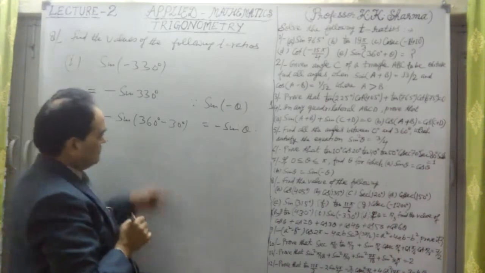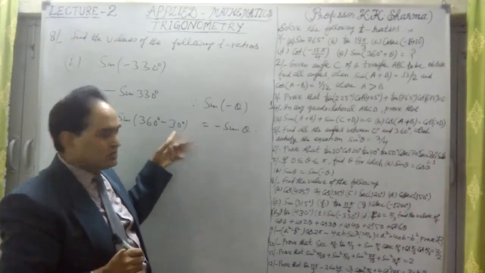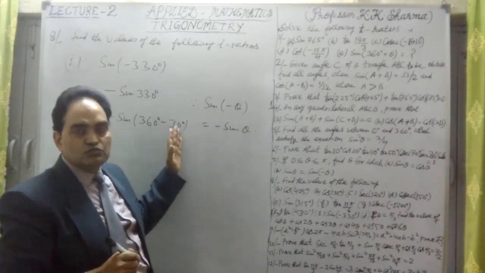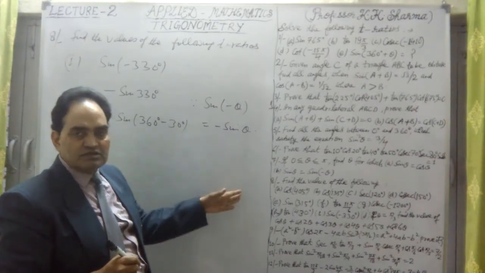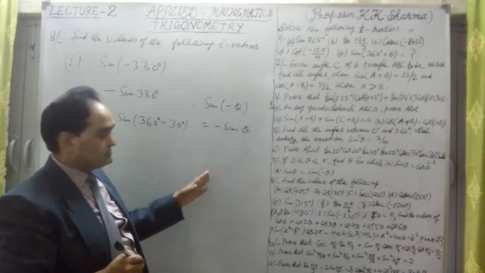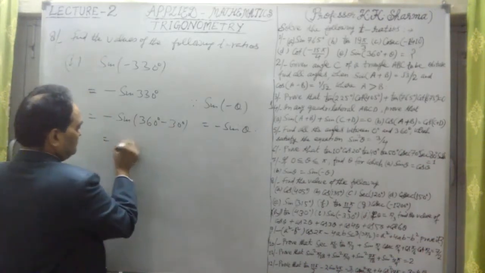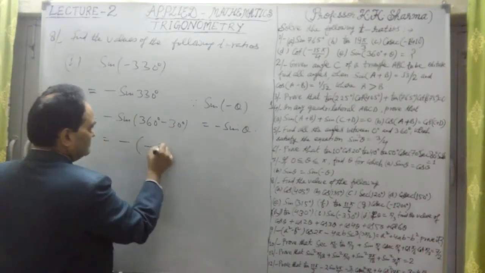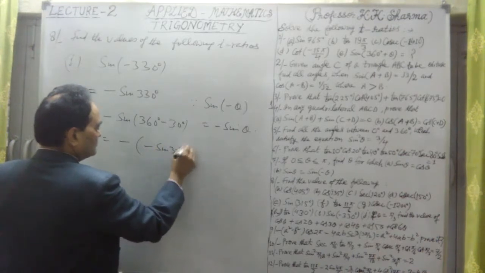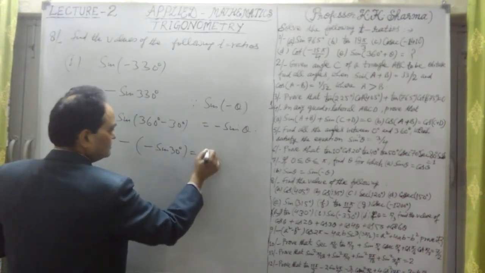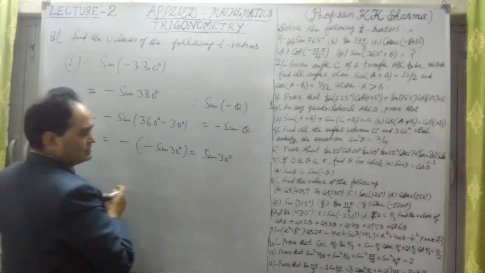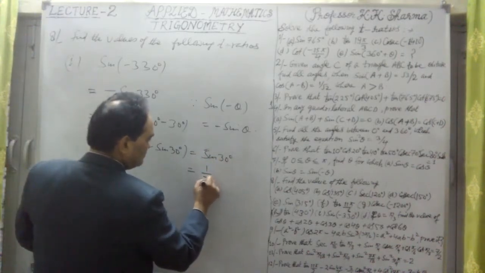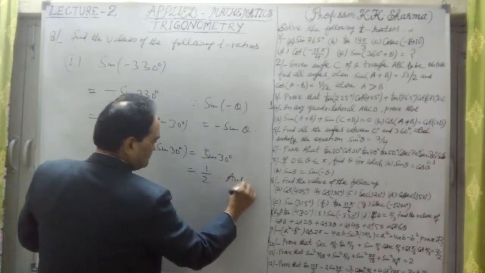Now this is the fourth quadrant, 360 minus theta, 2 pi minus theta. In the fourth quadrant, sin is negative, only cos and secant are positive. This is negative here, minus sign is already there. This is minus sin 30 degree. It is positive sin 30 degree. So minus plus, sin 30 degree is 1 by 2. This is the answer here.